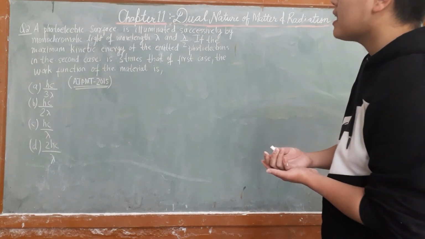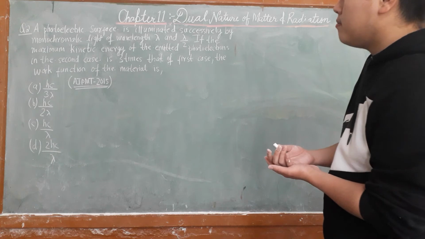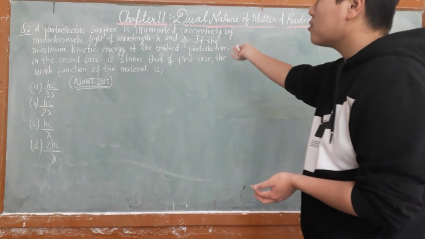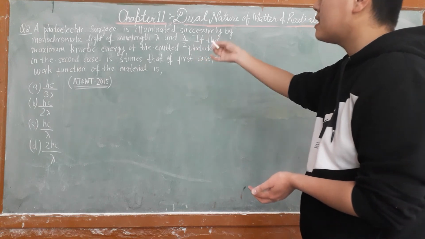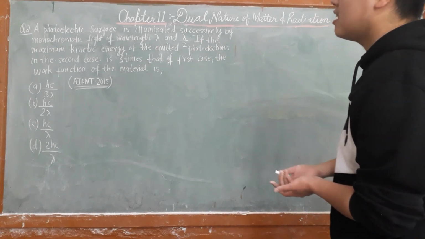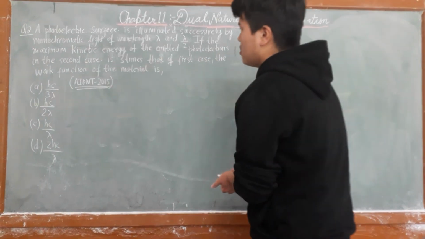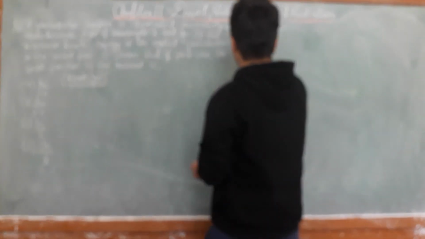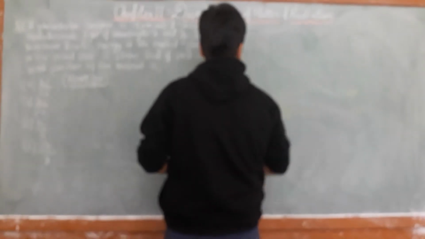If the maximum kinetic energy of emitted photoelectrons in the second case is 3 times that of the first case, find the work function. For this we should use Einstein's photoelectric equation.